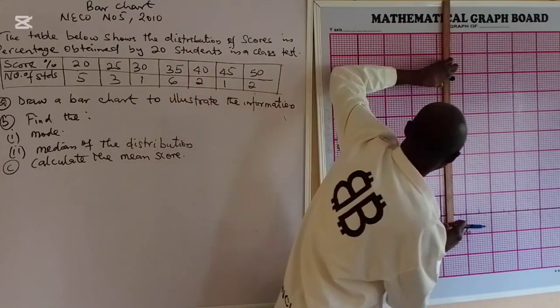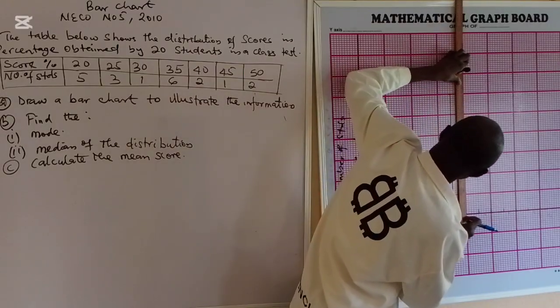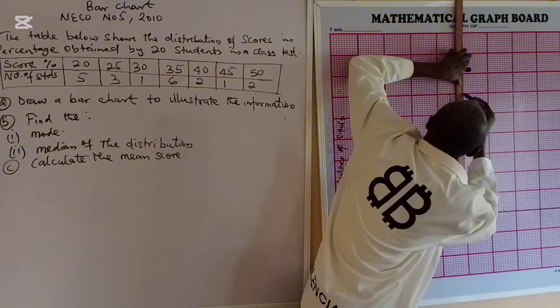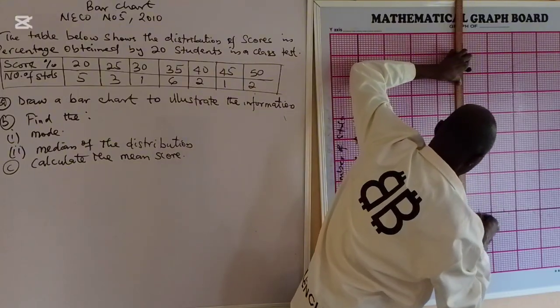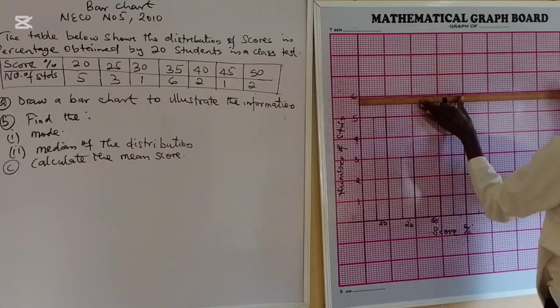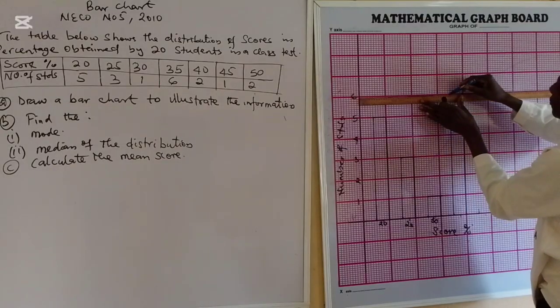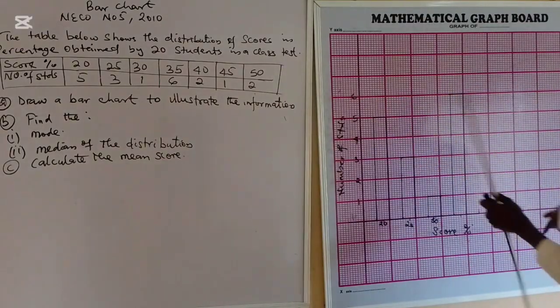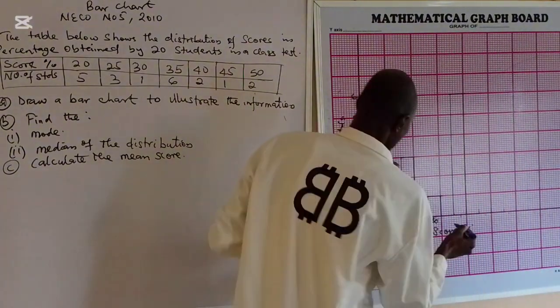Can you see it? Shift it to the thick line, and also draw that line to 6. So this is the highest bar, which can also be called the mode, 35.